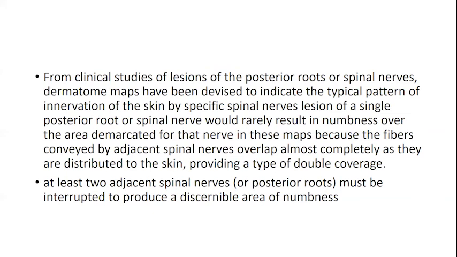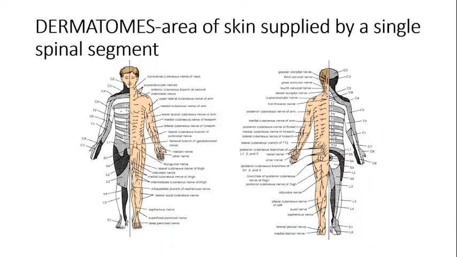So both spinal nerves must be interrupted to produce an appreciable area of numbness. So it is not purely a hard and fast demarcation. It is an overlap. So if one is damaged, the other takes over. If both of them are damaged, then that area would be dead as compared with the sensations which are there. Right? These are the dermatomes.